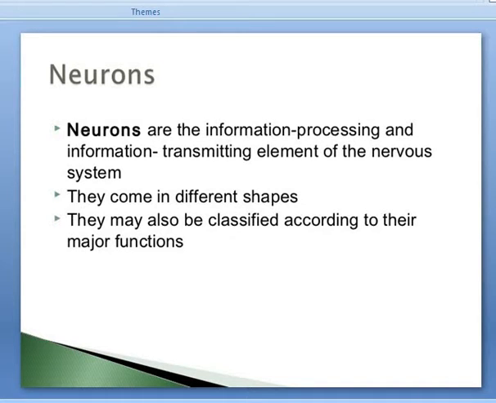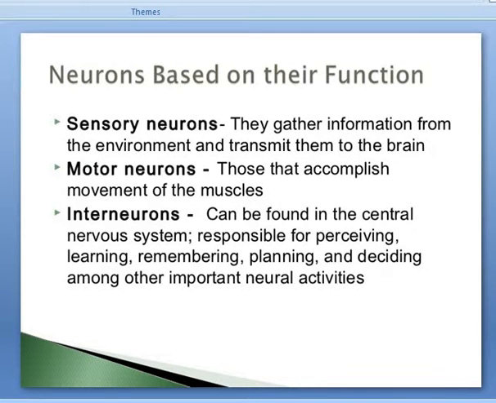They receive information from sense organs or from other adjacent neurons, carry it to the central nervous system, meaning the brain and spinal cord, and bring motor information from the central nervous system to the motor organs. Motor organs here means muscles and glands. So you can see here neurons based on function.